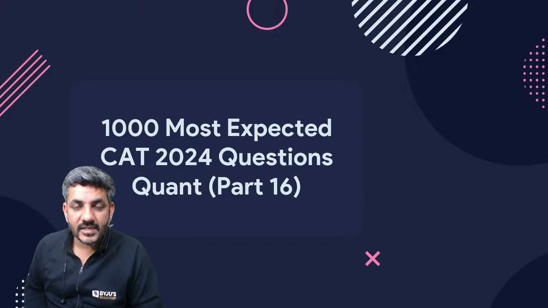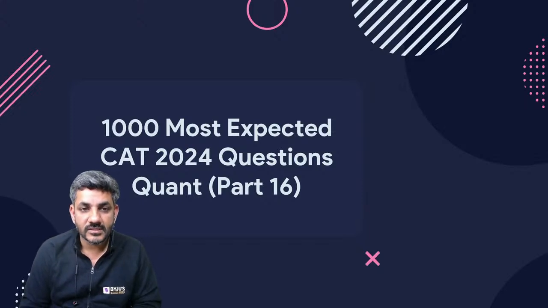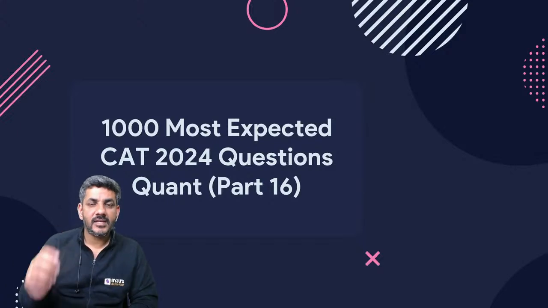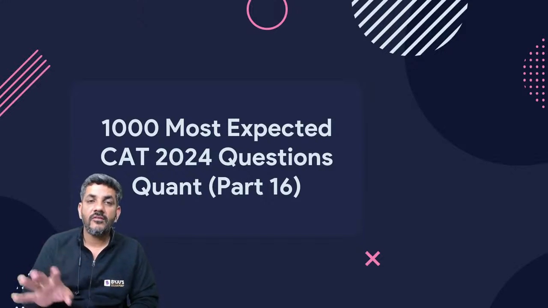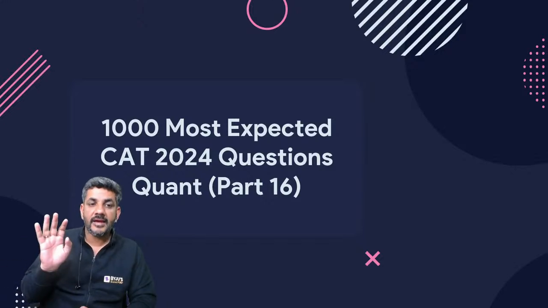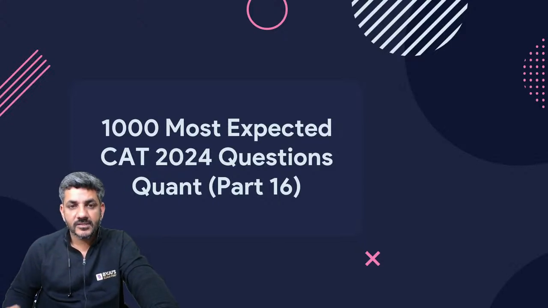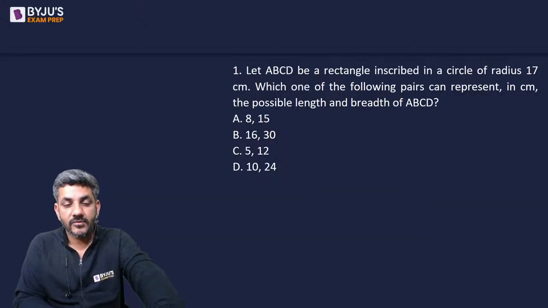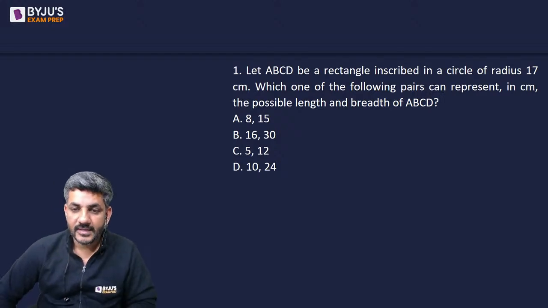So once again, I'll be bringing 7-8 questions in front of you, and we'll be discussing those questions. I've told you before as well, these questions are exactly similar to the kind of questions that have appeared in CAT before. So you can say these are the kind of questions that you can expect in the CAT exam. So let's start with our first question today without any delay. Here is the first one. Please try to give the answer before I start solving it. Let me see what answer you get here.